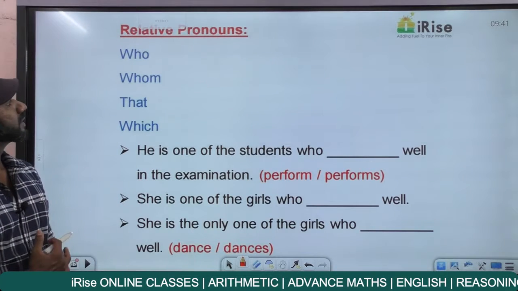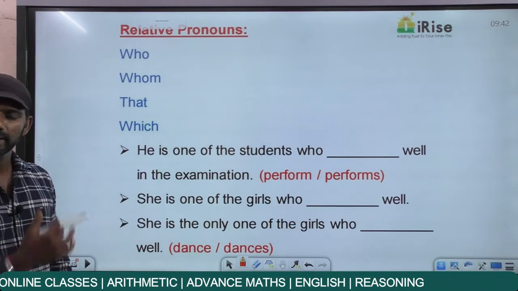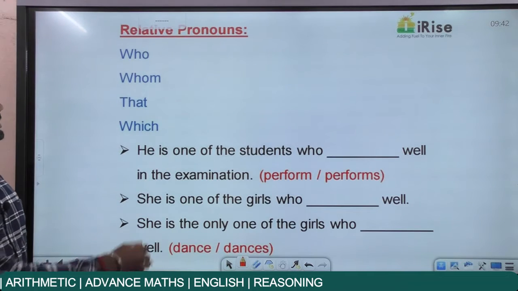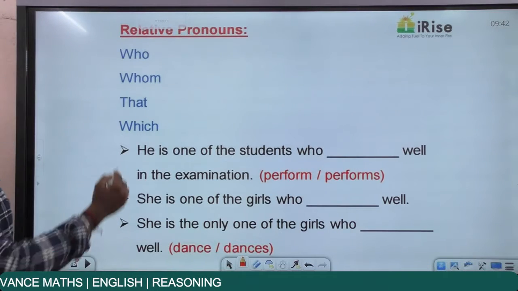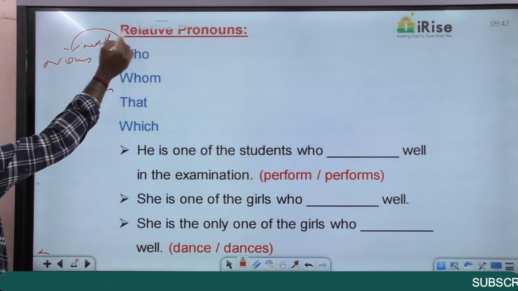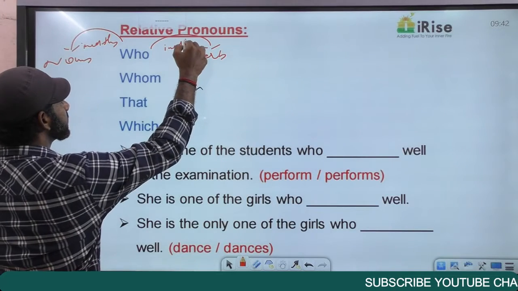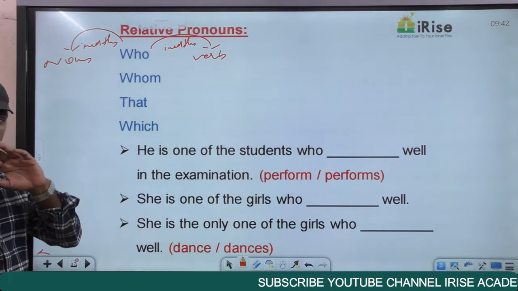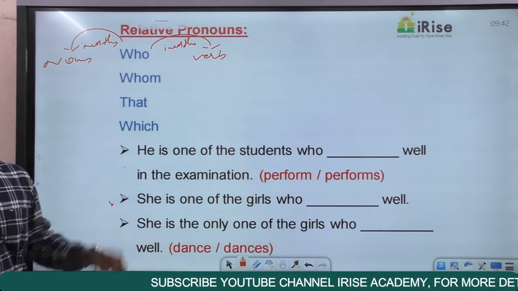Come to the next rule, relative pronouns. Who, whom, that, which. These pronouns are termed relative pronouns. Now the rule is this. When you find any of these pronouns in a sentence, focus on the noun that comes immediately before it and the verb that comes immediately after it. Only these two.